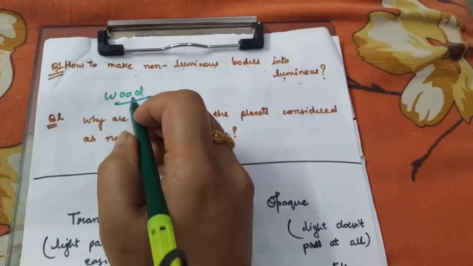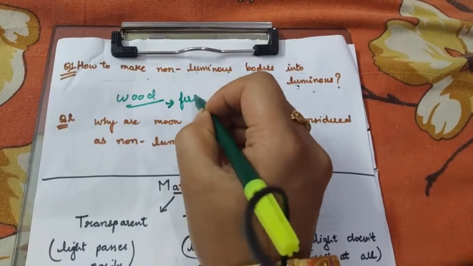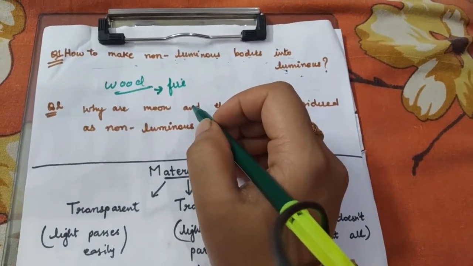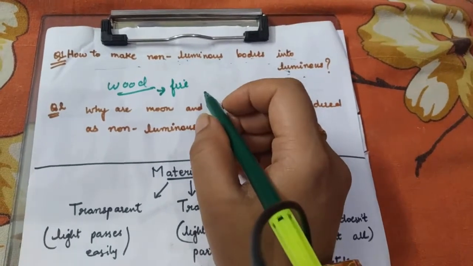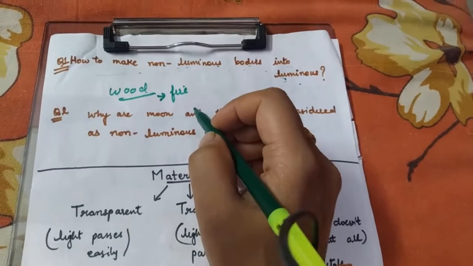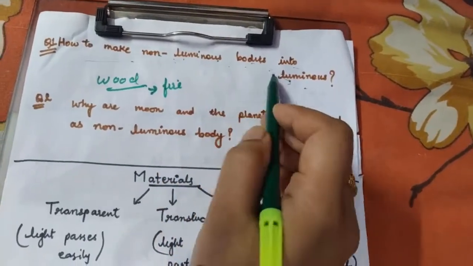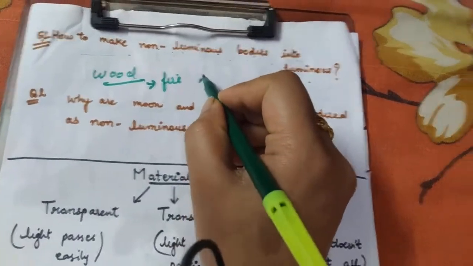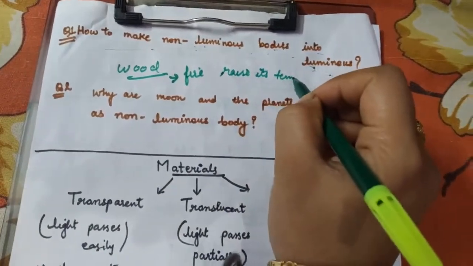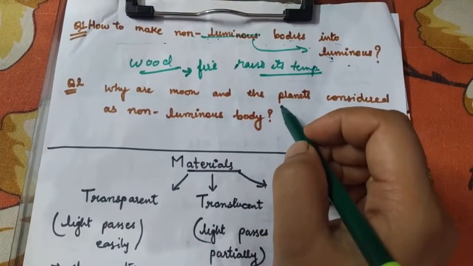But suppose the wood was 100% dried and now I have set it on fire, that means I have burned that wood. Then when the wood logs are burning, you will see that it is emitting light energy. So what have we actually done? For making a non-luminous body into a luminous body, you just have to raise its temperature. If you heat that object, it can become a luminous body.